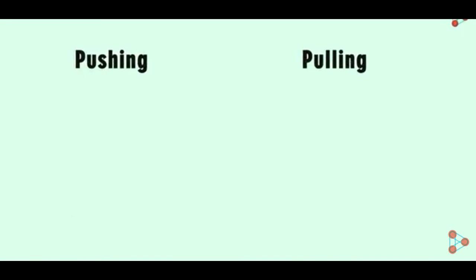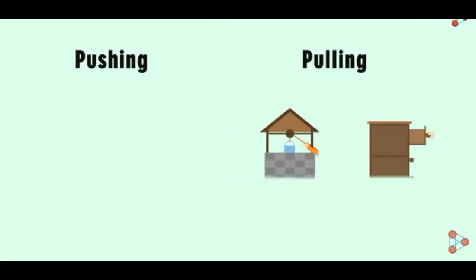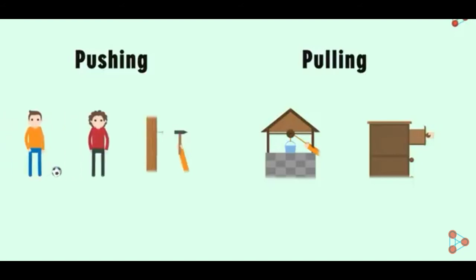For example, when we open this drawer, we are simply pulling the knob of the drawer to open it. Similarly, when we are drawing or lifting a bucket of water from the well, we are pulling the bucket towards us. What are the actions that can be described under pushing? Actions such as passing the ball, hitting the hammer on the nail, etc. can be thought of as pushing an object.